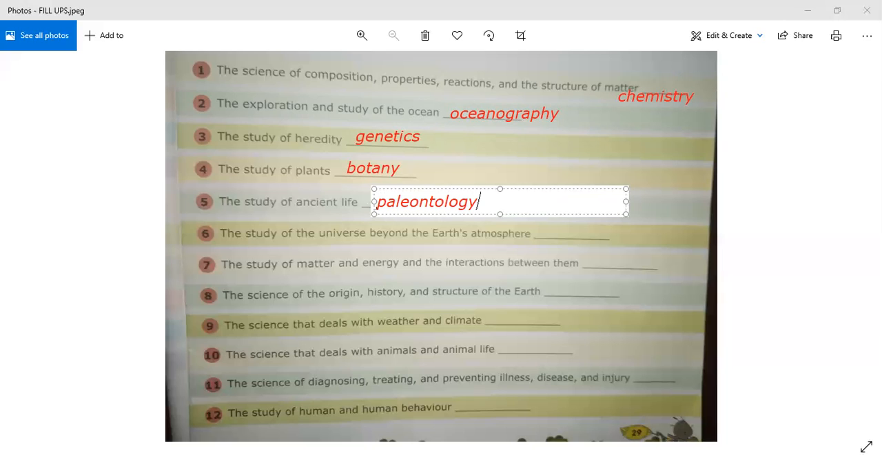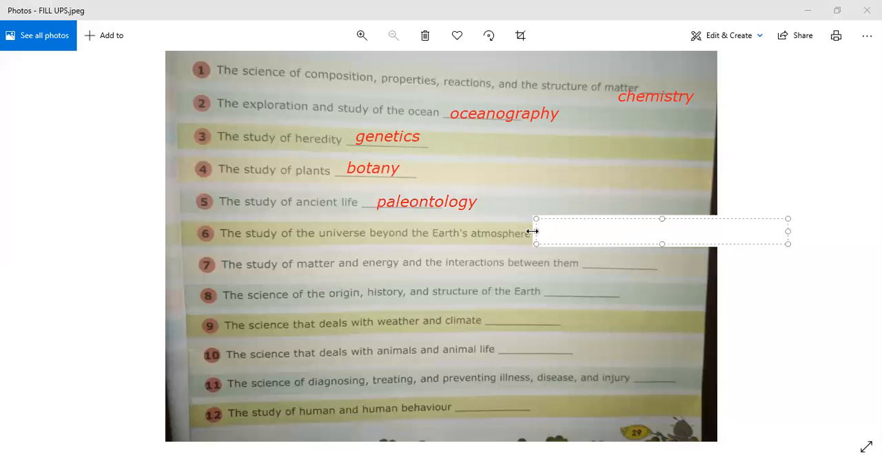Clear? Now see, in the universe there are so many things. Scientists study about the universe, they study about Earth's atmosphere. Whenever they are doing such kind of study, that is a branch associated with science. This branch of science is known as astronomy. A-S-T-R-O-N-O-M-Y. Clear, beta? Okay.